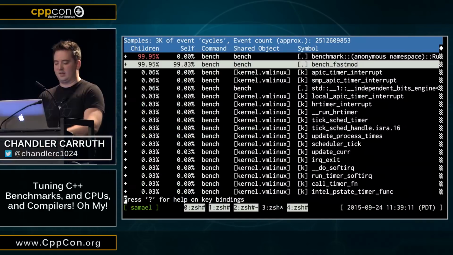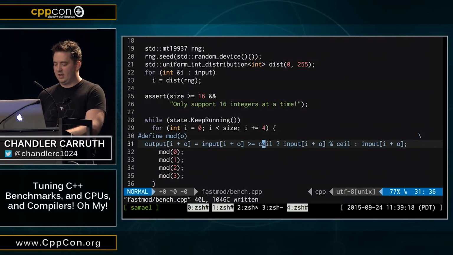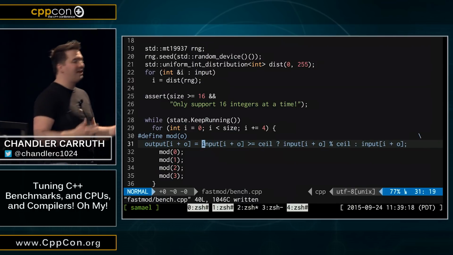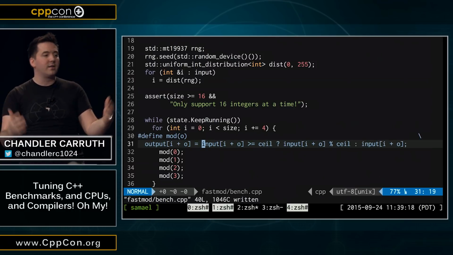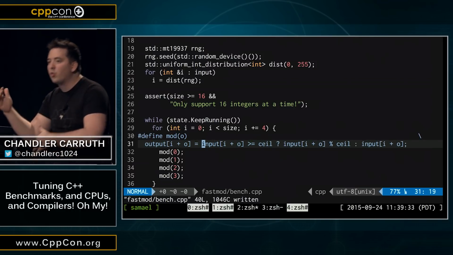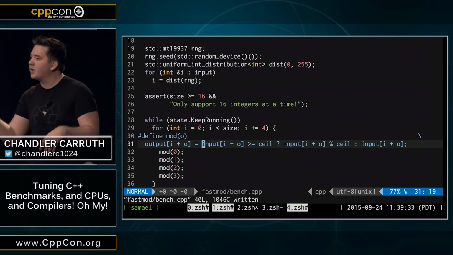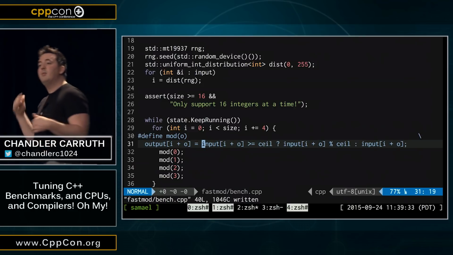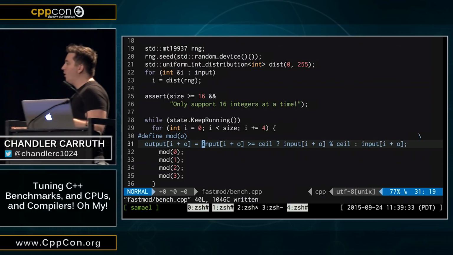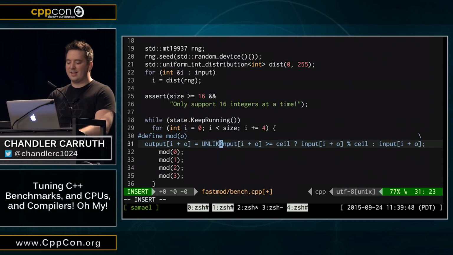Okay, but we can actually fix this. If this was the real problem we had, the way we fix it is we need some way of annotating this branch. Maybe for our data we know a priori, like the guy working on that ACL rule knew that most of the incoming queries were going to hit one entry. Maybe we know that most of our integers are smaller than our ceiling, and we don't need to apply the modulus to them. That's the common case. So we essentially want to say that this is unlikely.